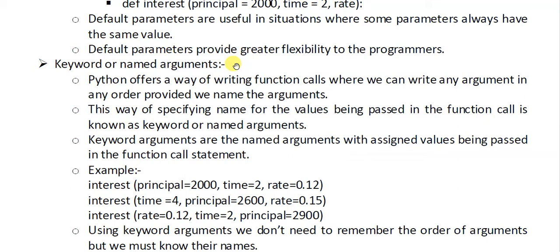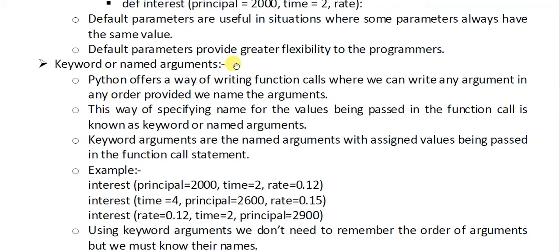So here, in the third example, rate has been provided at the first argument. Now it will not be taken as principal amount, it will be taken as rate because we have mentioned the name rate here. So you mention the name of the variable and place it anywhere in the list. Python will accept it. It is an added advantage provided by Python. So you should keep noting the advantages of Python that it provides to you over other languages. I think it is clear to you.